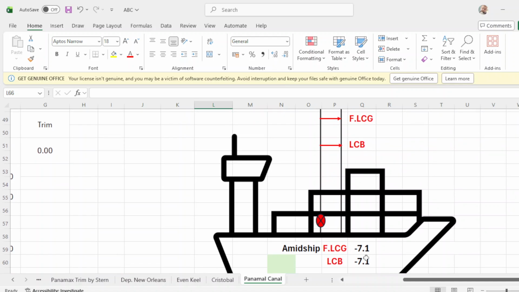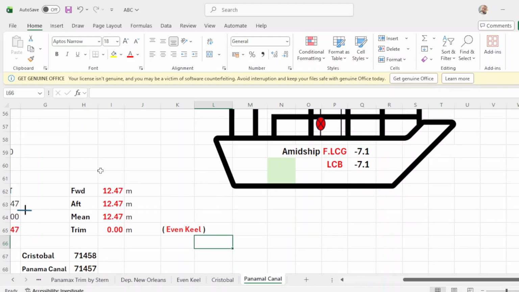Your final LCG is negative 7.1, so from this amidship you measure 7.1, this will be a vertical line of your LCG. Then your LCB is negative 7.1, which is the same. From amidship, measure it forward to the 7.1, that will be in a line with the LCG. They are in one line. That's why it is even keel.